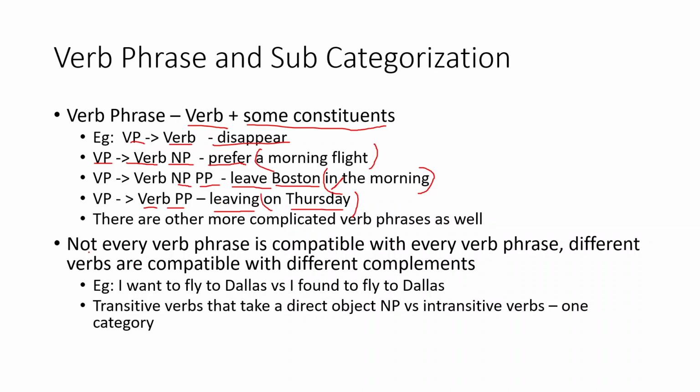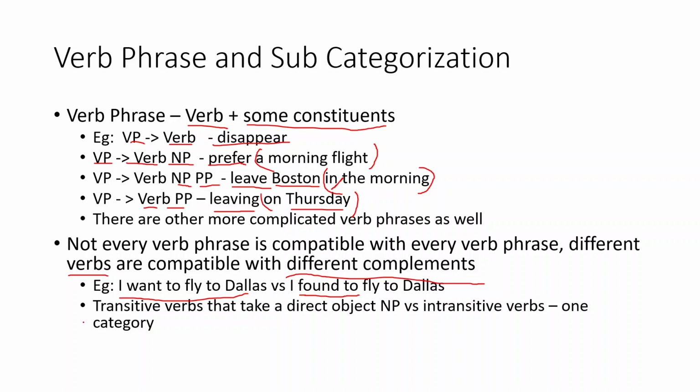Now, not every verb is compatible with its complements. Basically, verbs have to be compatible with their complements. So not every verb can have every sort of complement. Say for example, I want to fly to Dallas. Want is a verb, and to fly to Dallas is a complement. But you cannot say I found to fly to Dallas. Found cannot be followed by a to, right? So there are compatibility issues here also.